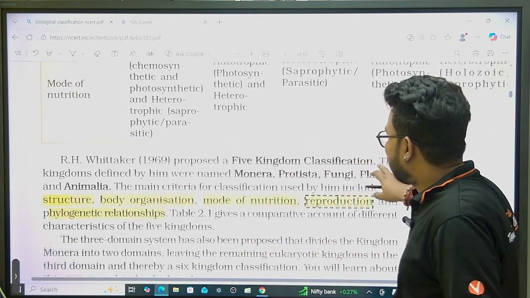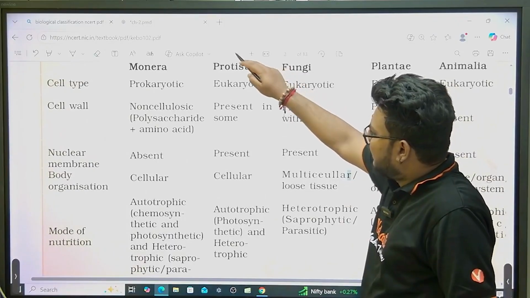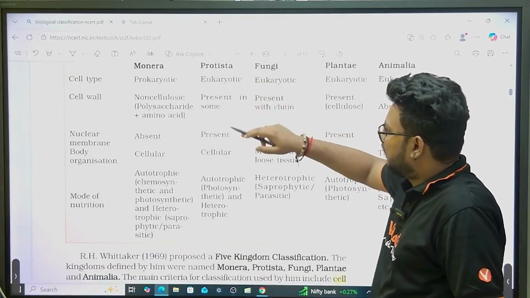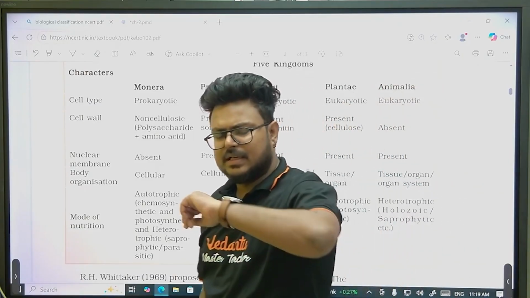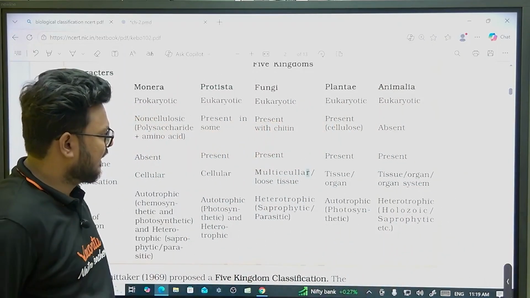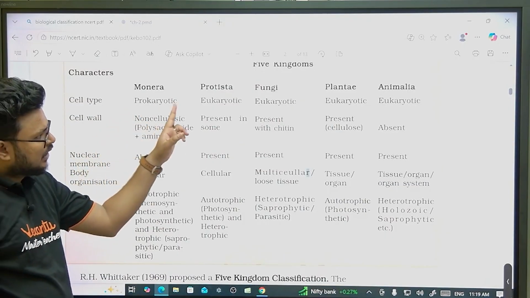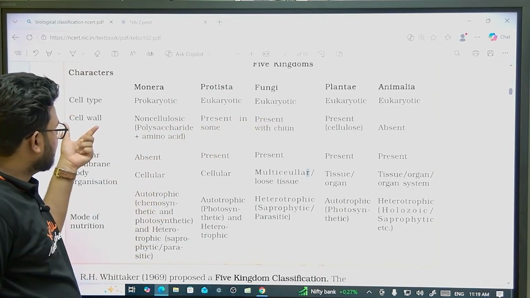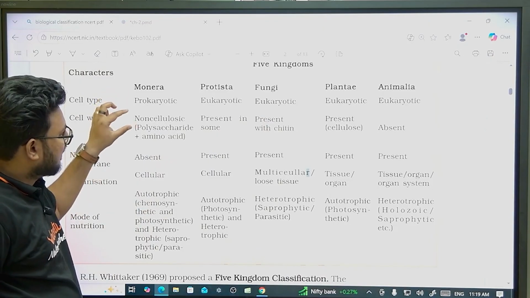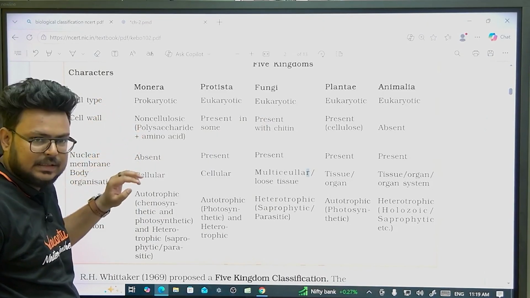Now let's come to this table again. It's not difficult, it's very easy, so we will not take too much time here. The major characters of all the kingdoms will be covered from here. Cell type: Monera is prokaryotes, remaining all eukaryotes. Cell wall: in case of Monera, it is made up of non-cellulosic polysaccharides.